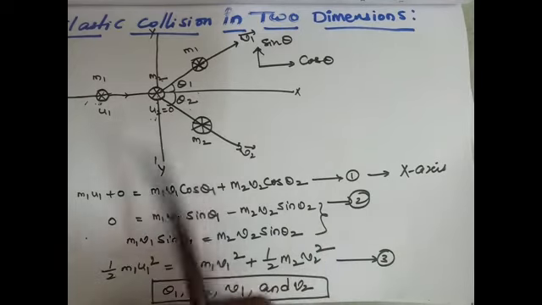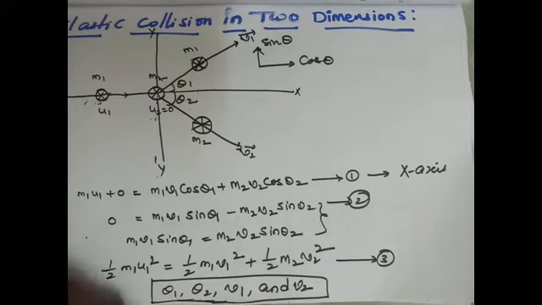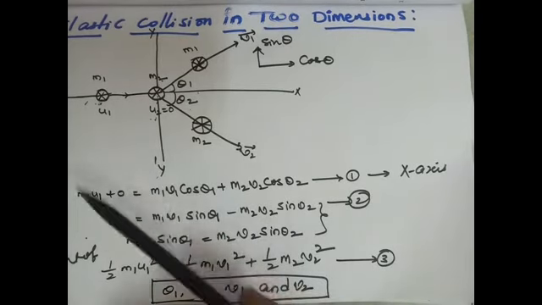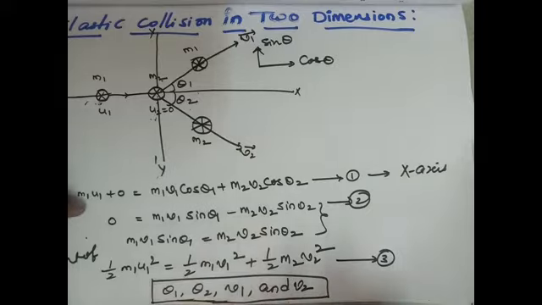Now let us apply conservation of kinetic energy. Kinetic energy before collision is half m1 u1 square, which is equal to half m1 v1 square, the kinetic energy of the first body moving along the xy plane, plus half m2 v2 square, the kinetic energy of the body moving along the xy dash plane. The unknown quantities are v1, v2 and theta 1, theta 2. So we are going to find out these values.